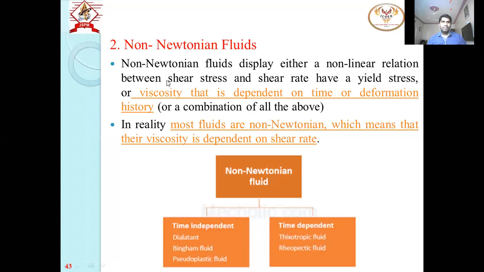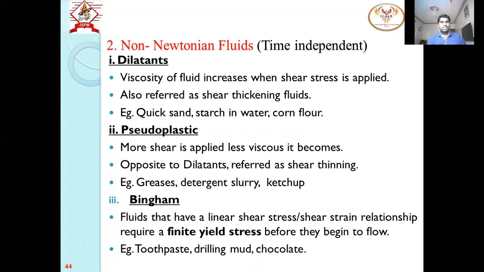Basically in non-Newtonian fluid, we see a non-linear relationship of shear stress and du upon dy. Therefore, those are called non-Newtonian fluids. There is not a linear relationship; somewhere there is a non-linear relationship. It may be related to time or not related to time. Now we will see one by one what the non-Newtonian fluids are.